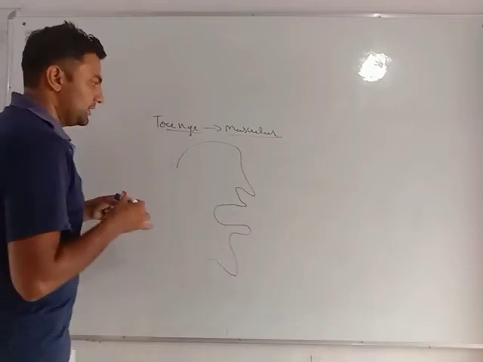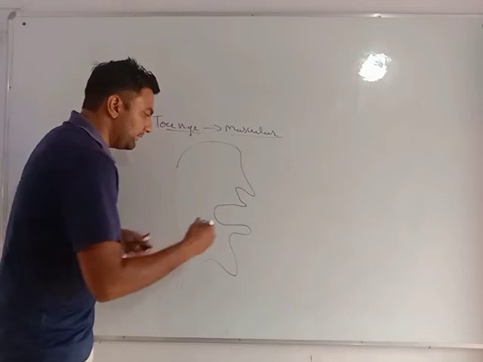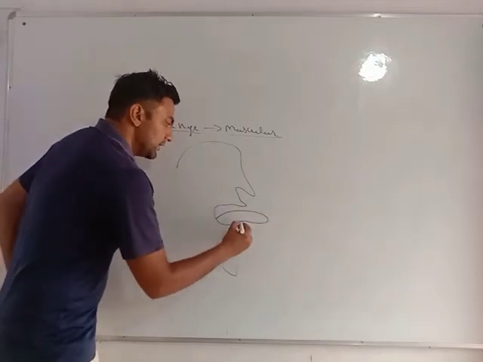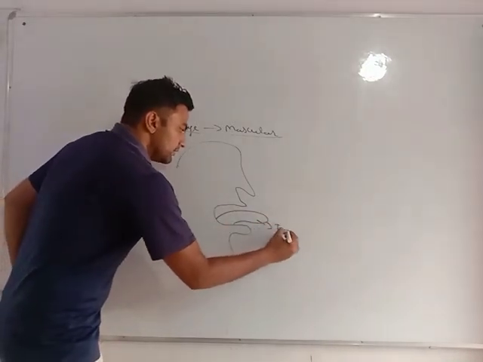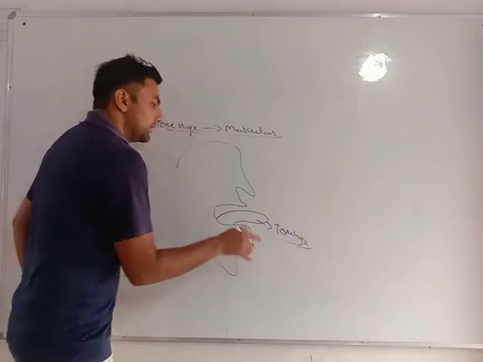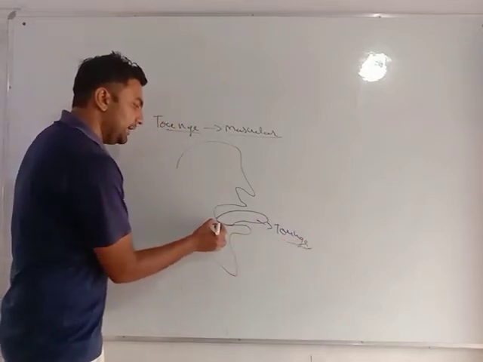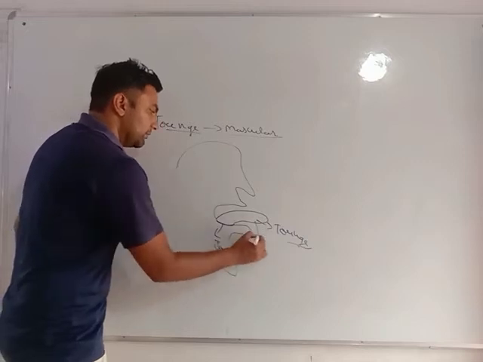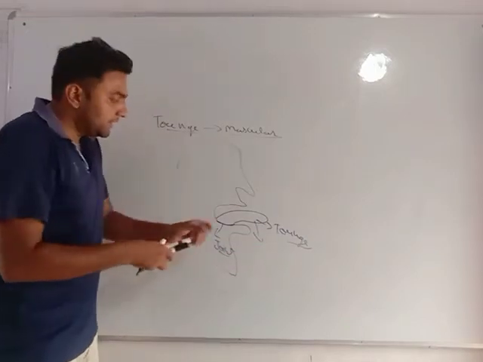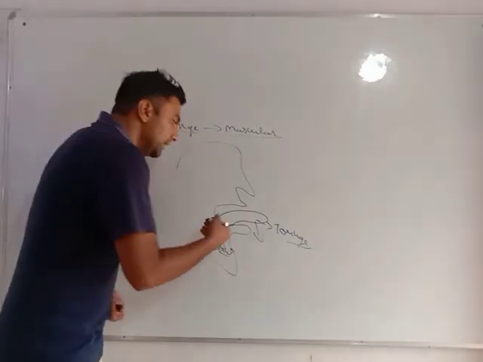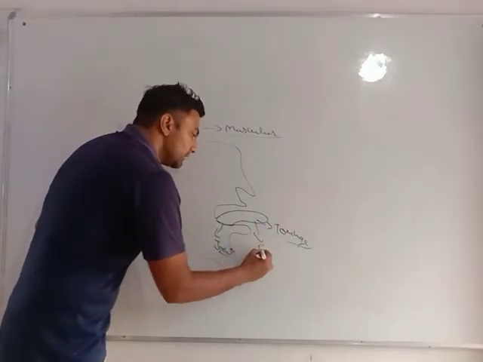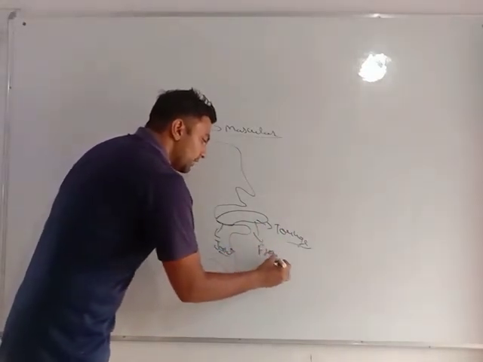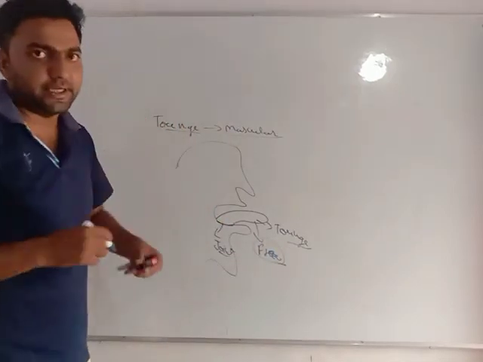If this is our buccal cavity, this is our tongue. It is joined from behind, but free. It can very easily move freely in the front part of our buccal cavity.